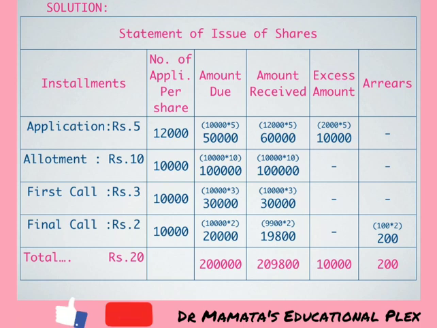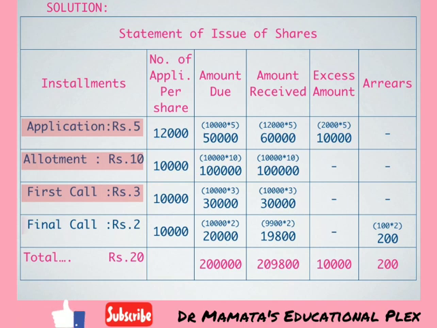That is, whenever a person fails to pay the money, that arrears will come into this column. So while solving this working note or statement of issue, we firstly write down our installments. I am highlighting the points so that you can understand how to write properly.